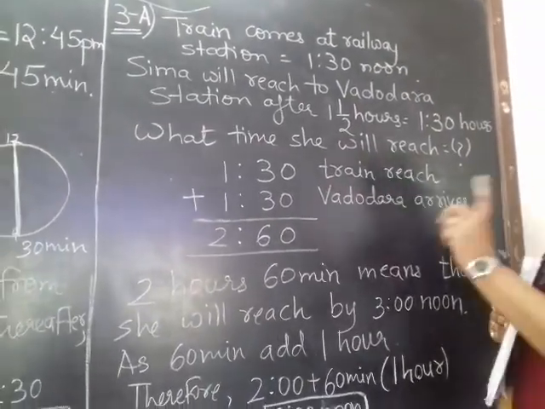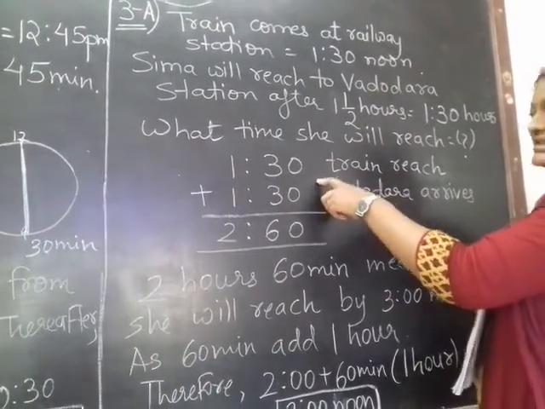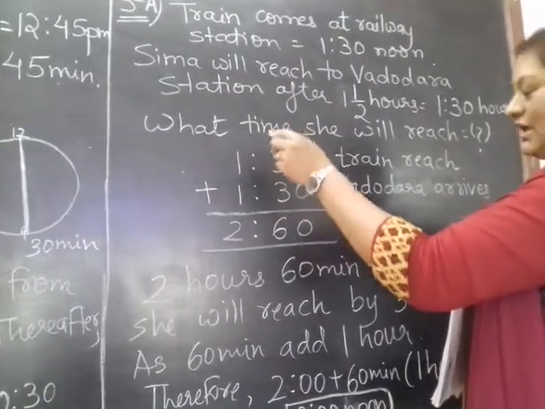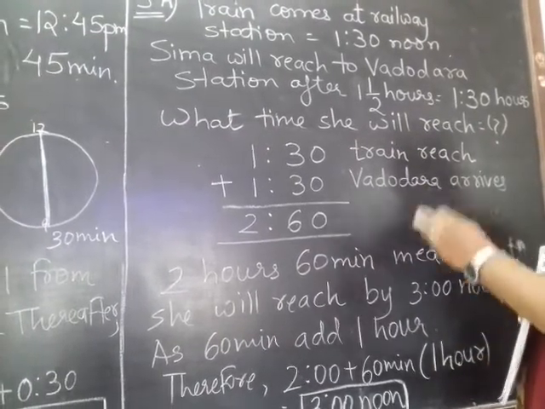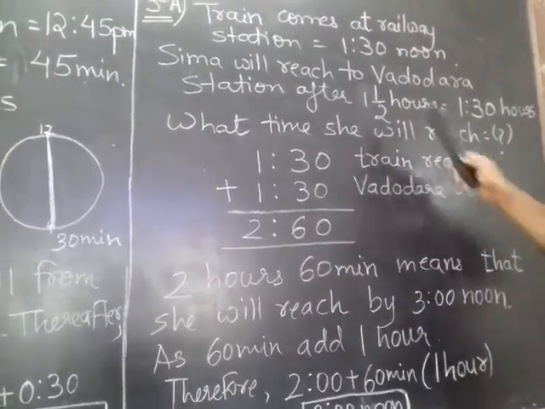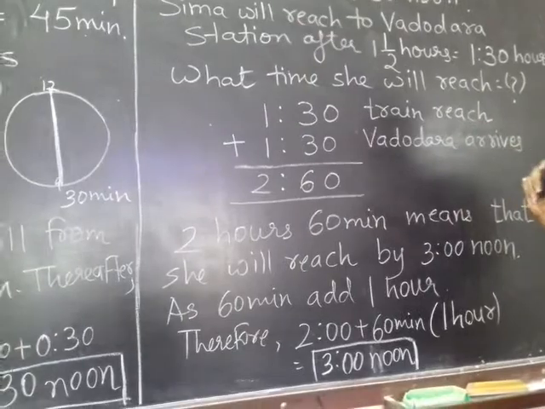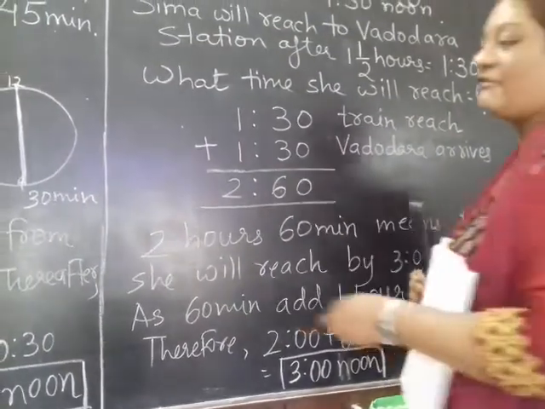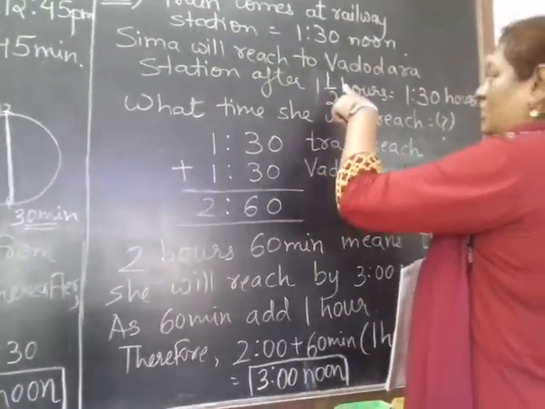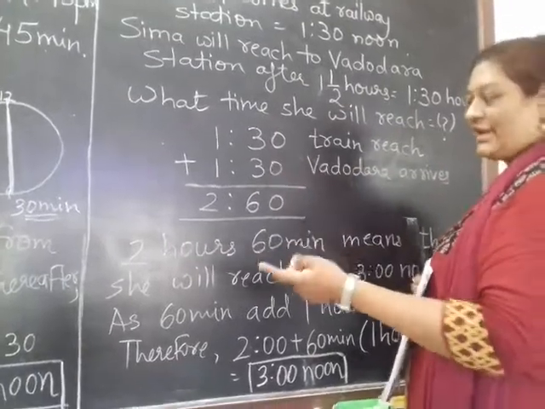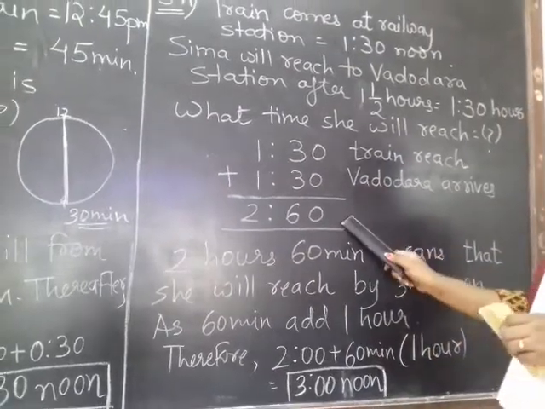1.5 hours means, children, please remember, this is the time for the train to reach the railway station. As it is late, now the train is going to reach the railway station by 1:30 in the noon, right? And after 1.5 hours, Vadodara is going to come. But as here we are working with the clock, please remember half does not mean 0.50. In a clock half means 30 minutes, right? So one whole, so 1 hour 30 minutes. As it is going to come late, we will add. So 1:30 plus 1:30 makes 2:60.